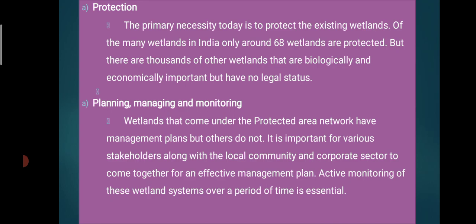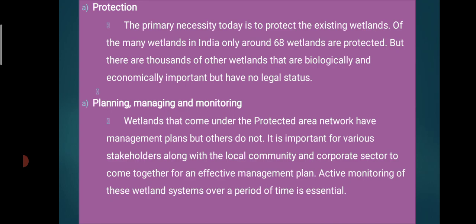First we have to protect. The primary necessity today is to protect the existing wetlands. Of the many wetlands in India, around 68 wetlands are protected, but 3000 other wetlands are of biological and economic importance but have no legal status. That means we first have to protect them. Out of those wetlands only 68 are protected because of their various socio-economic importance, so all the remaining are free for human use.